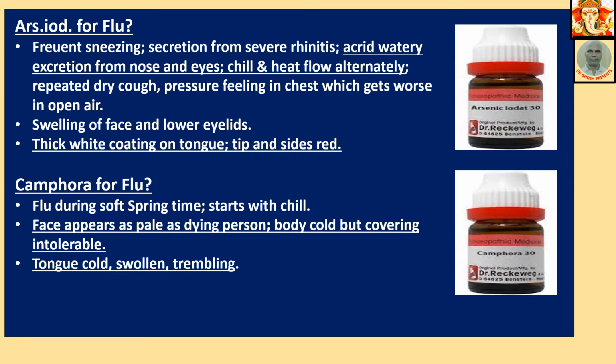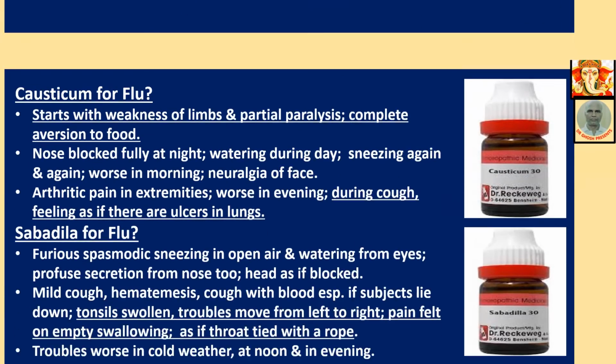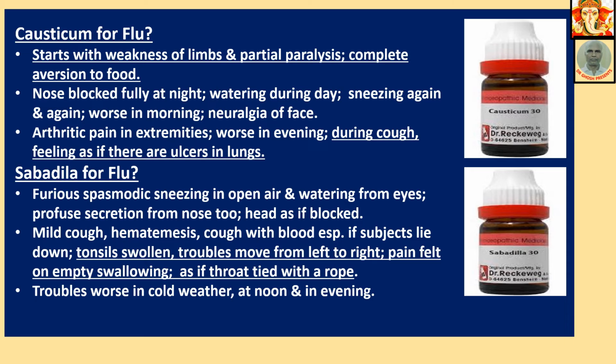Flu during soft spring starts with chill, face appears as pale as a dying person, body cold but covering is intolerable, tongue cold, swollen and trembling.